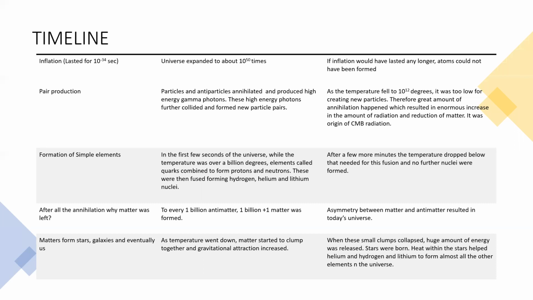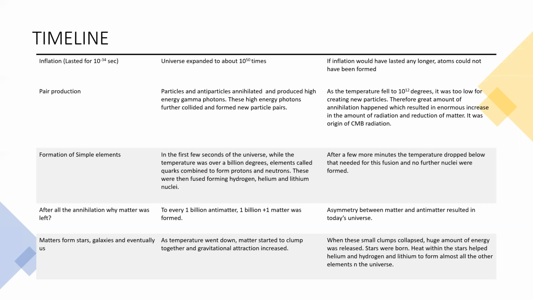Therefore, more and more particles and antiparticles started meeting and annihilating, and the result was a great amount of radiation. This was the origin of the CMB radiation that we have seen in the previous video. As time passes, the CMB radiation has moved to microwave because its wavelength has become so long.